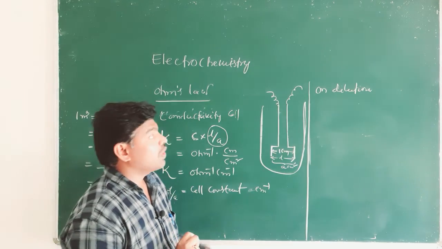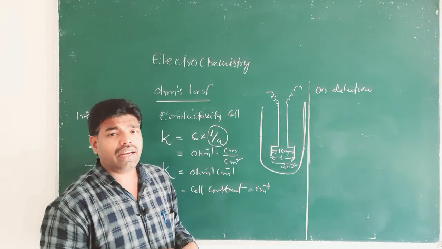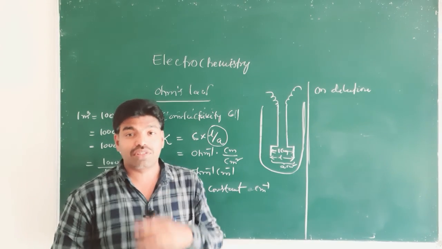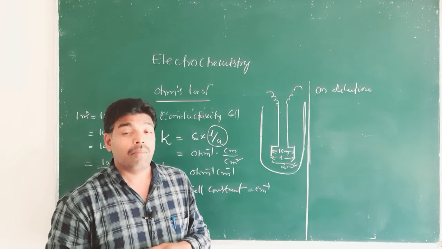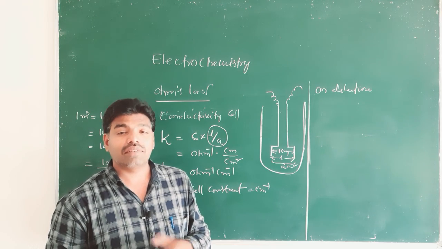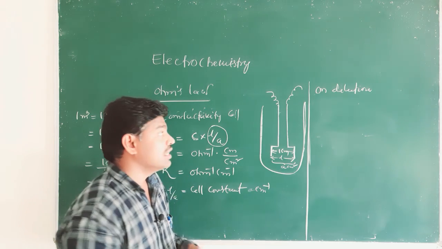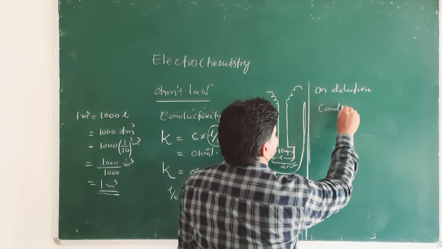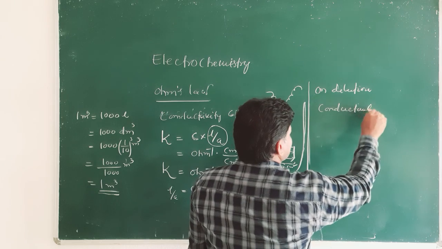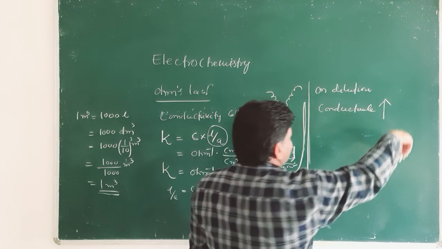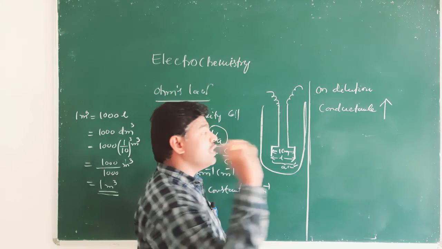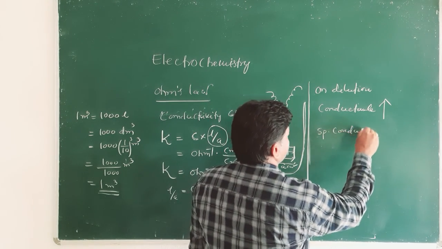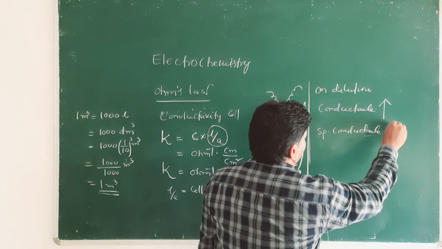Right? So we already know that on dilution the conductance of an electrolyte solution increases, but what happens in the case of specific conductance? On dilution conductance increases, but on dilution specific conductance decreases.